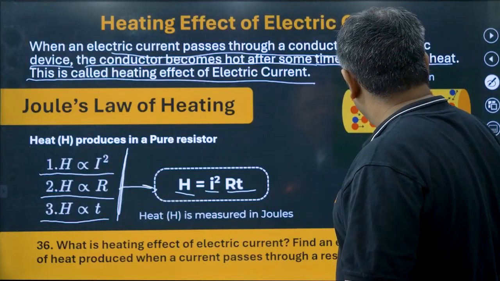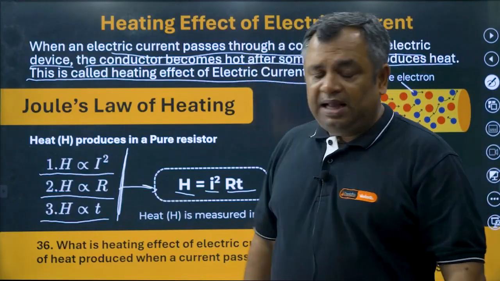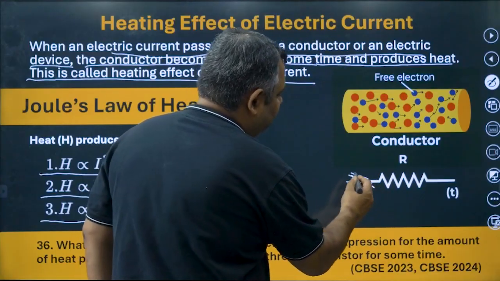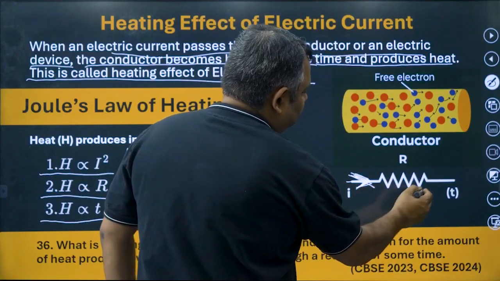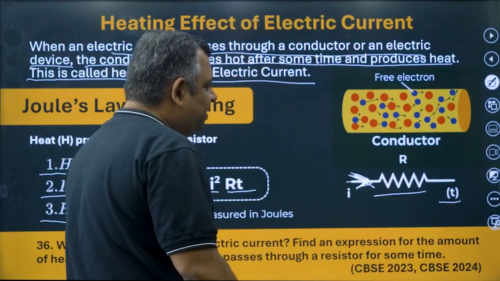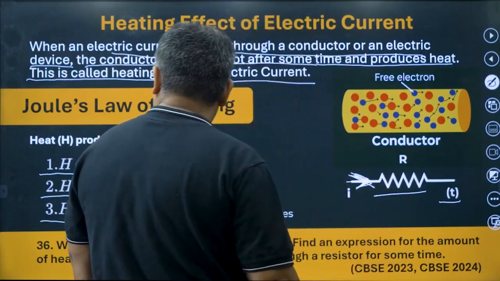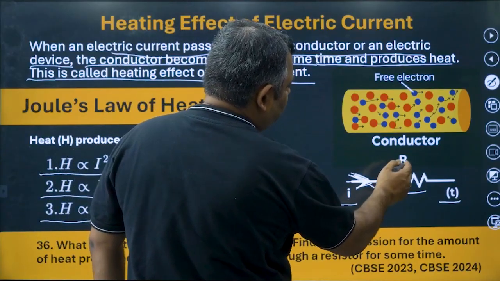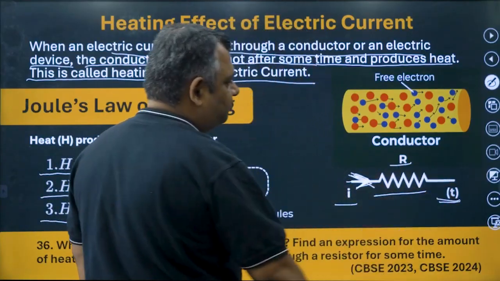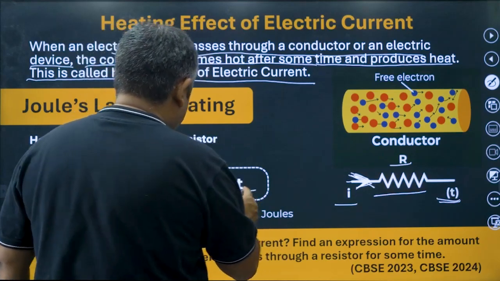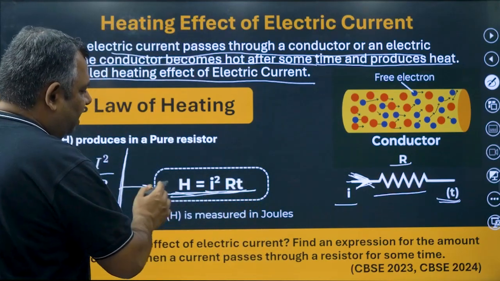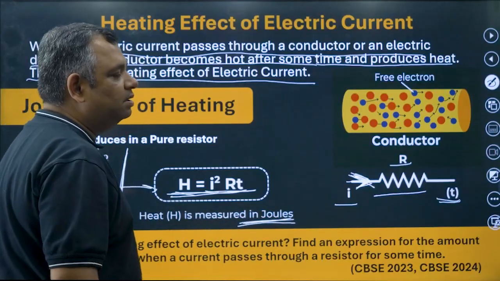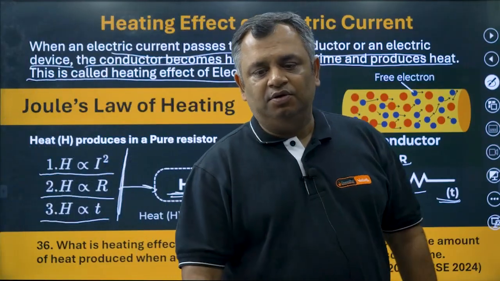So let us see, if this is a conductor and we have current flowing here. This is R, and for T time. If it is being asked, calculate the amount of heat generated if the current I flows through R for T time, how would we do it? Simple formula, H is equal to I square R into T. Remember, the heat is measured in joules.